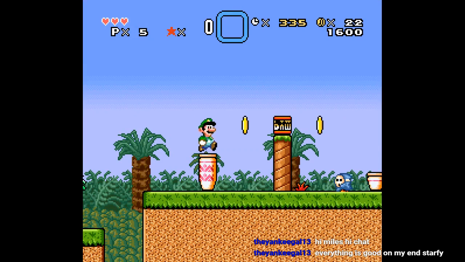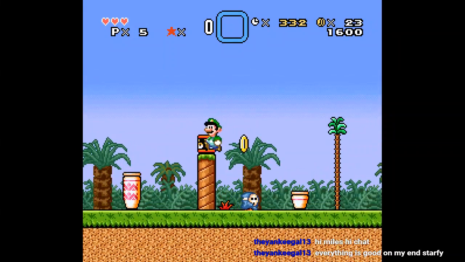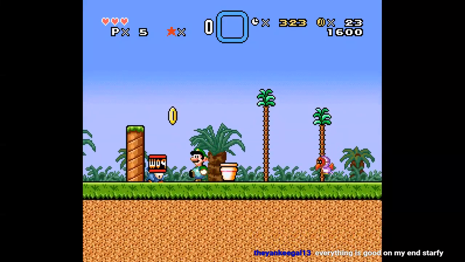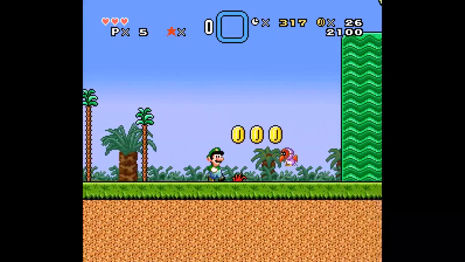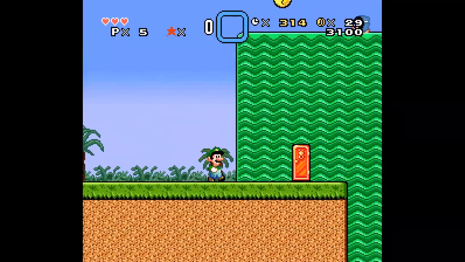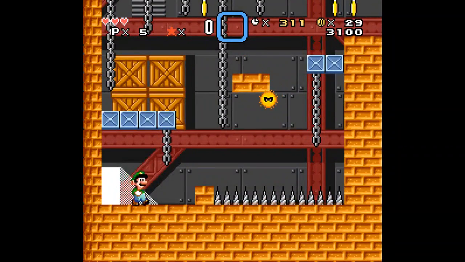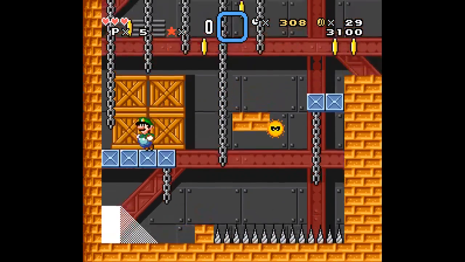Okay, can we go down these vases? Maybe. Not that vase, though. So what was it? Duck and pick it up? Yeah, that's gonna be a little weird to have to duck and pick everything up. But I'm sure we'll eventually get used to it, especially if a lot of levels are themed after Super Mario Bros. 2. And it looks like it at the very least starts that way.